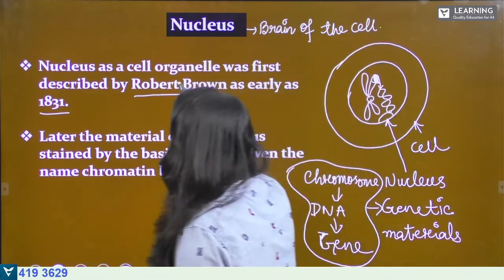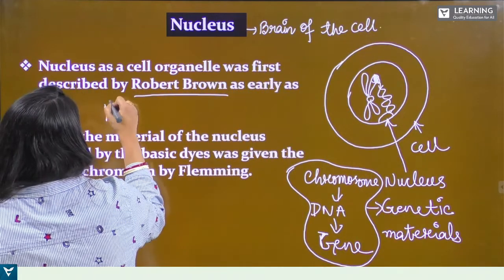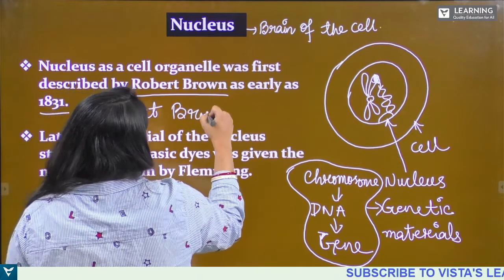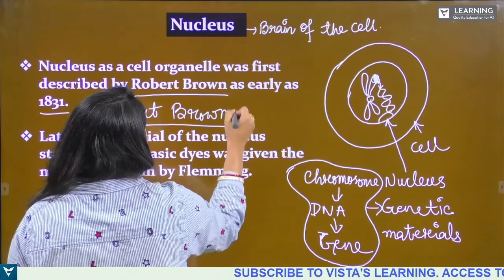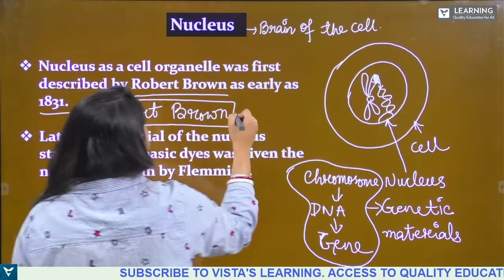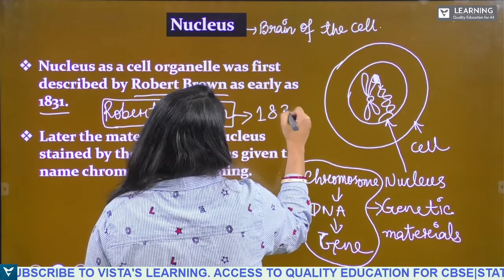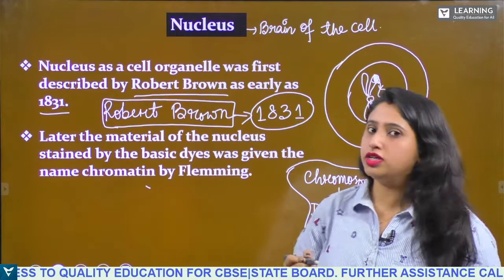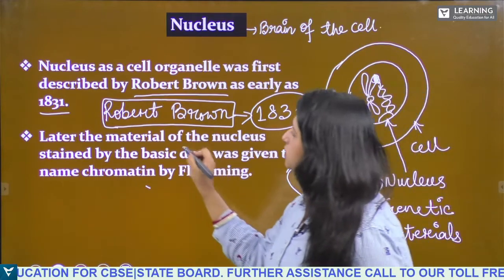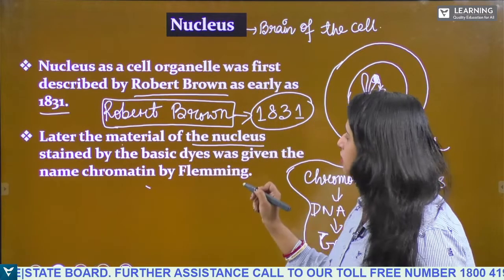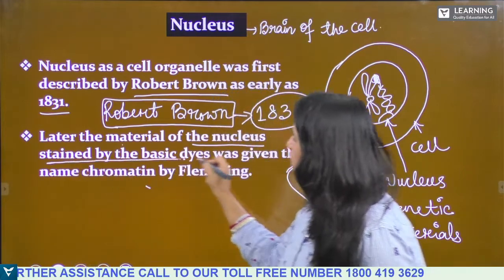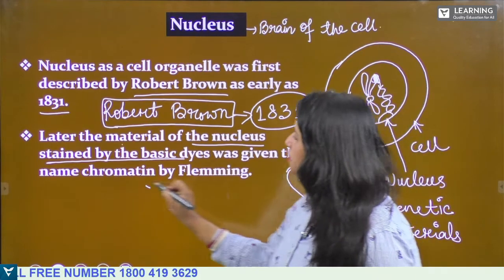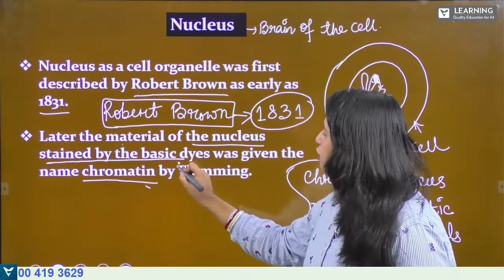Robert Brown discovered the nucleus in the year 1831, and later the material of the nucleus stained by the basic dyes was given the name chromatin by Fleming.